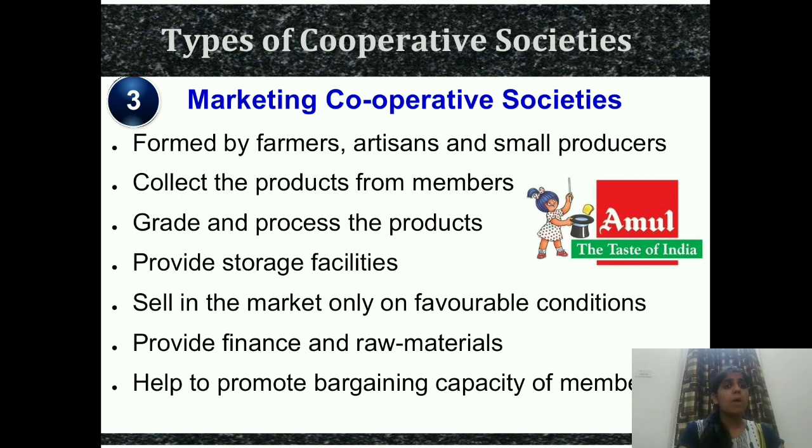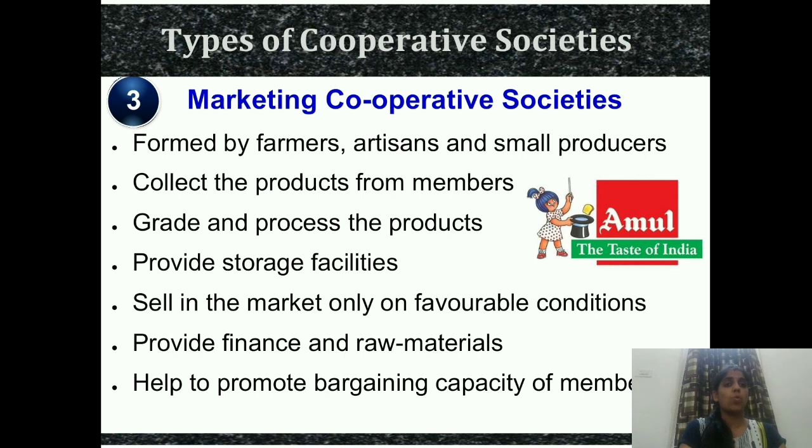Next is they sell in the market only on a favorable condition. Means if the condition is favorable, then only they will sell in the market. Otherwise, they don't go and sell it in the market. If there is high demand or the supply is low, then they don't try and take advantage of that market. No. Next is they provide finance and raw materials. Again, if money or some raw materials are required, these marketing cooperatives give these raw materials and money to the needy people.